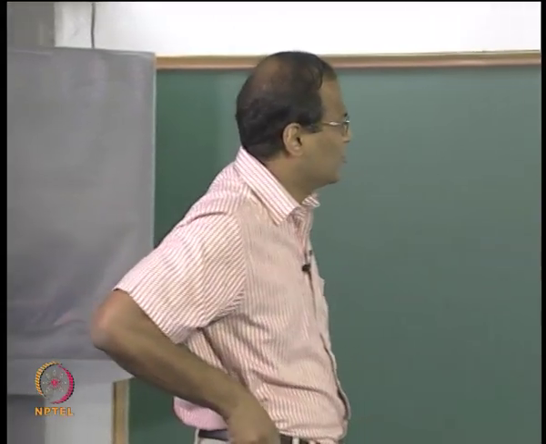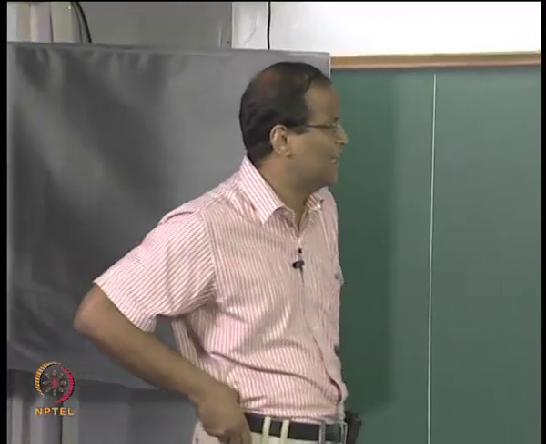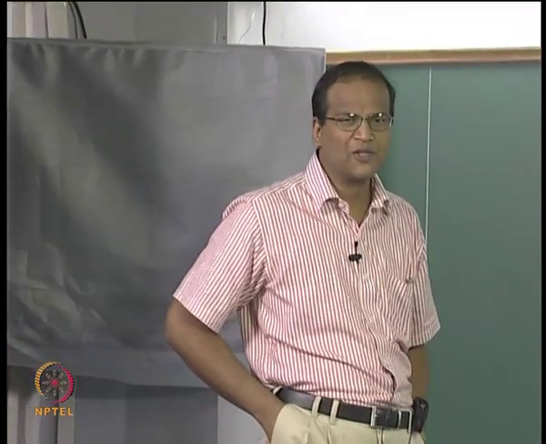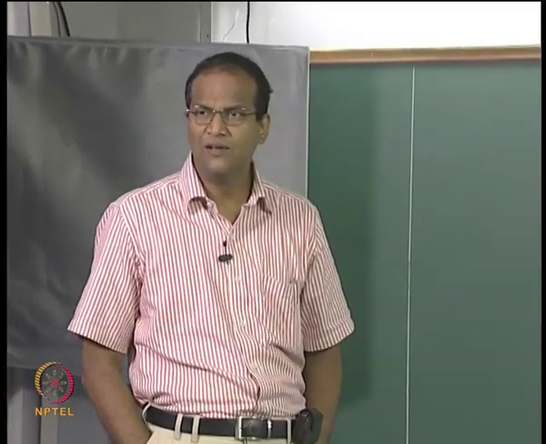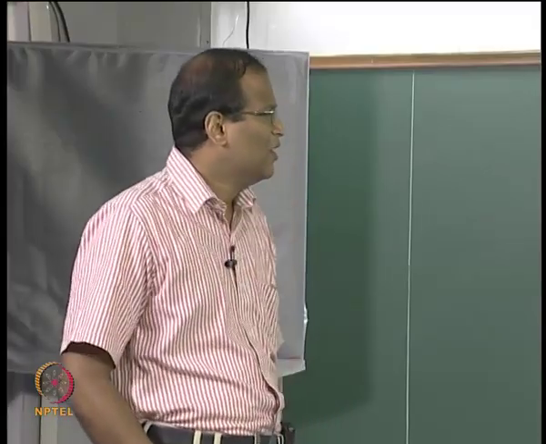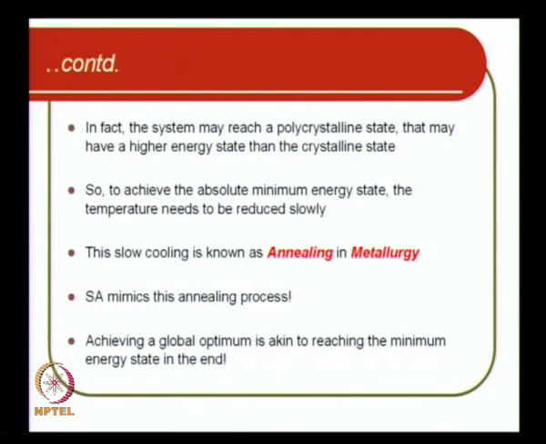So to achieve the absolute minimum energy state, the temperature needs to be reduced slowly for annealing, okay. This slow cooling is known as annealing in metallurgy. The simulated annealing mimics this annealing process, okay. Achieving the global minimum is akin or equivalent to reaching the minimum energy state in the end, okay.